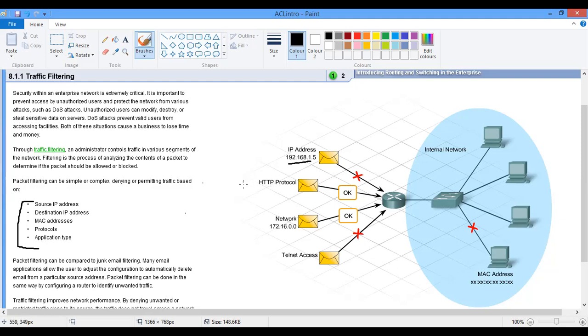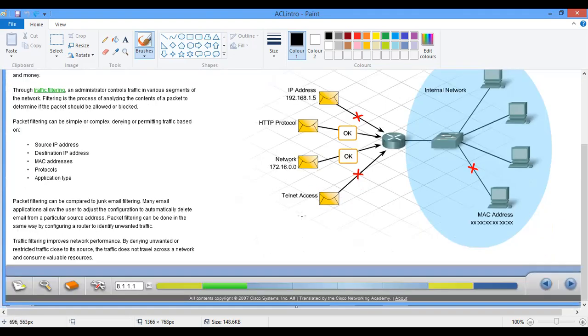But if someone is browsing, the person can browse. This network is allowed; anybody on this network is allowed. There's a particular person using this IP address who was not allowed. Telnet is not allowed in these routers, so all these are cancelled. Even this MAC address cannot be allowed. All these things, we will learn how to configure them on the router.